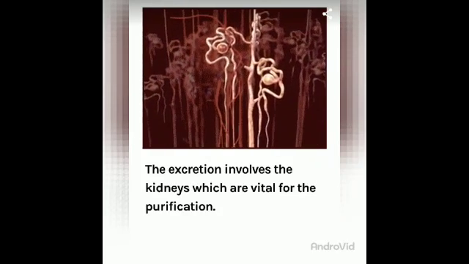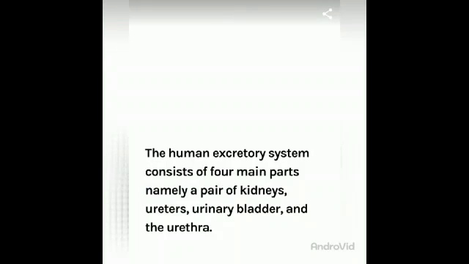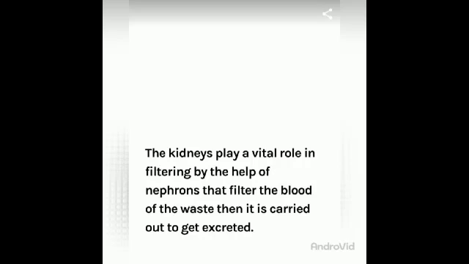Alright, so next we will revise it. In humans, the excretory system consists of four main parts, namely a pair of kidneys, ureter, urinary bladder and the urethra. The kidneys play a vital role in filtering with the help of nephrons that filter the blood of the waste, which is then carried out to get excreted. So this is all about the excretion in human beings.